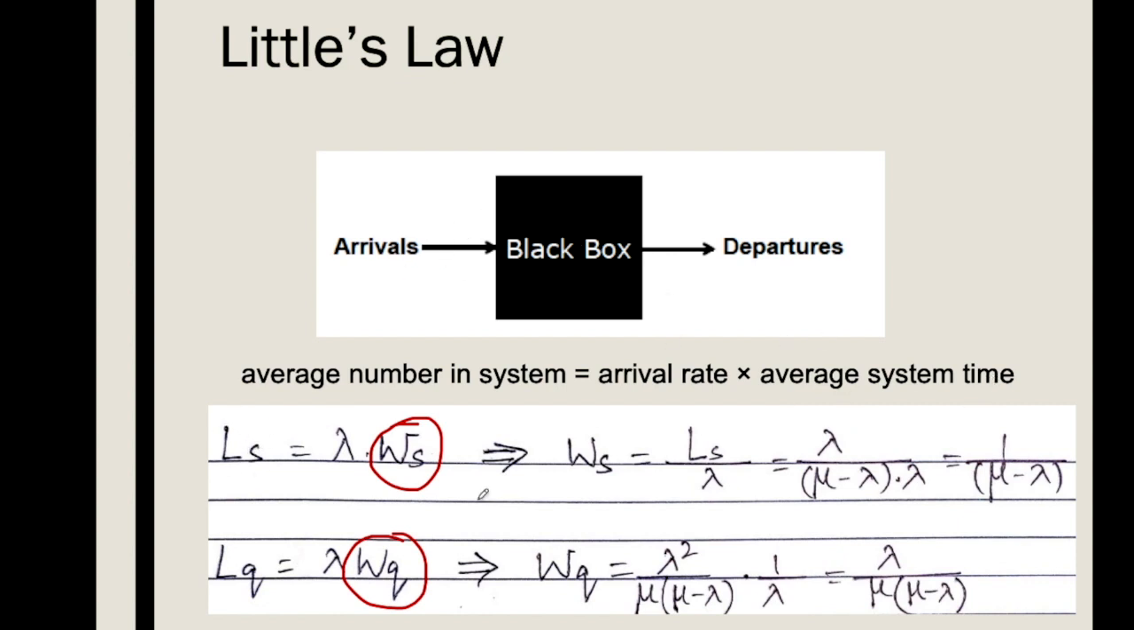So now we have the formula for the average number of customers in the system. Arrival rate is known as lambda and average time is unknown, so Ws is unknown. From this equation we can find Ws equals Ls by lambda, or lambda by mu minus lambda into lambda, so 1 by mu minus lambda. Similarly, in terms of Lq, this will be lambda into Wq, or Wq equals lambda by mu minus lambda.